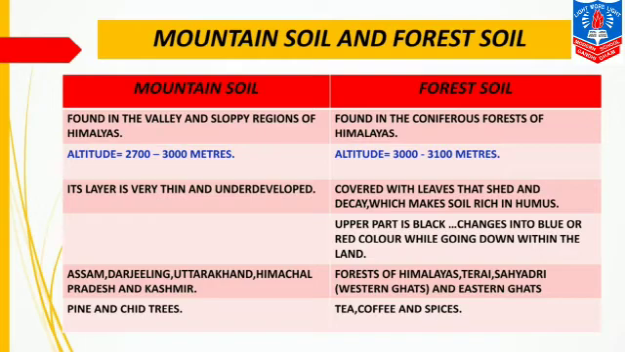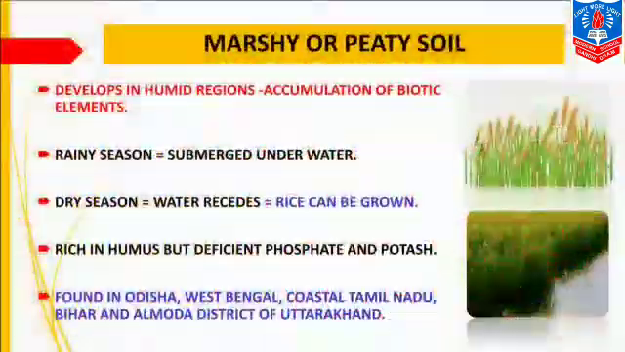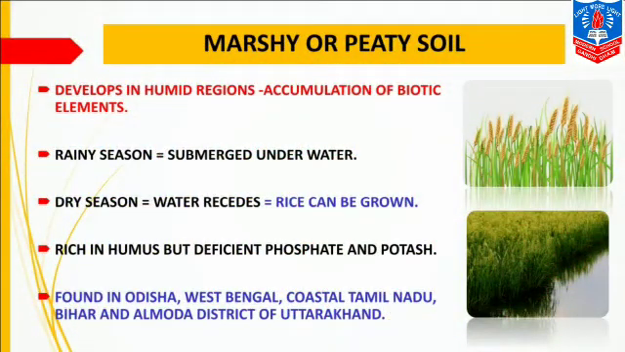It supports vegetation like tea, coffee and spices. This is suitable for growing tea, coffee and spices. Coming to the last type of soil, that is marshy or peaty soil. It develops in humid regions due to accumulation of biotic elements. That is, peaty soil is formed due to the presence of biotic elements. When the biotic elements accumulate in the soil, this type of soil develops.